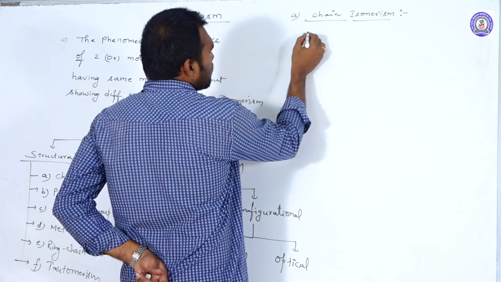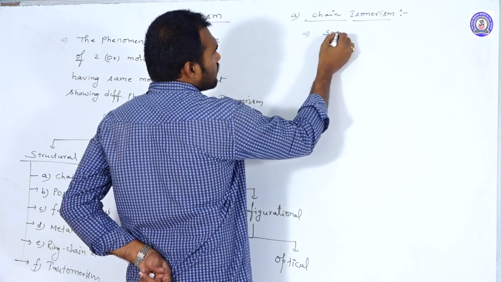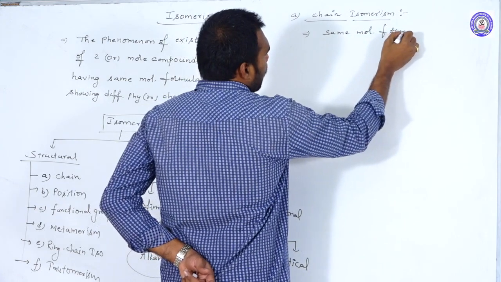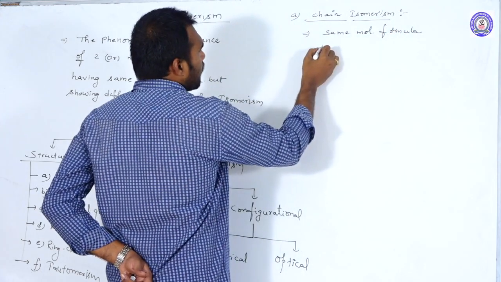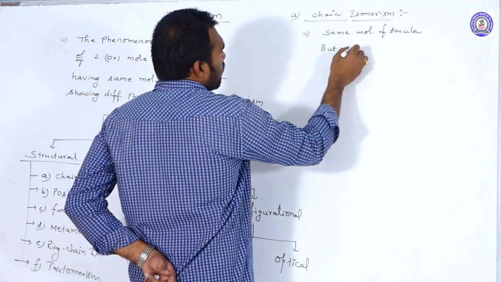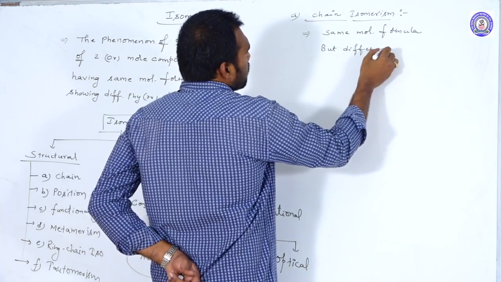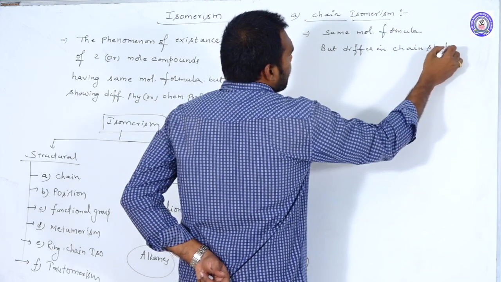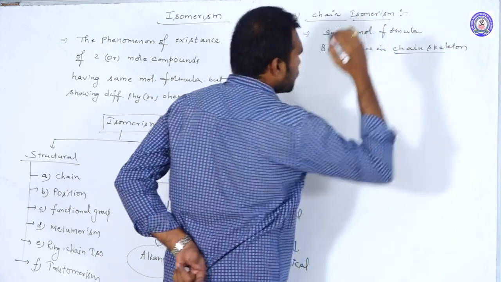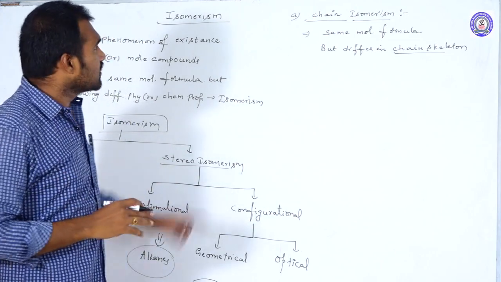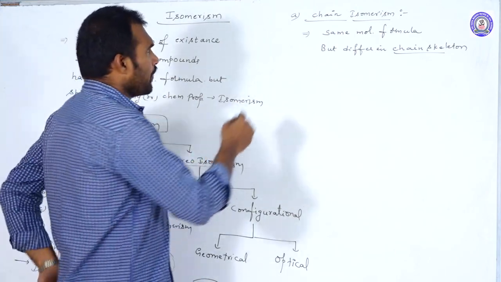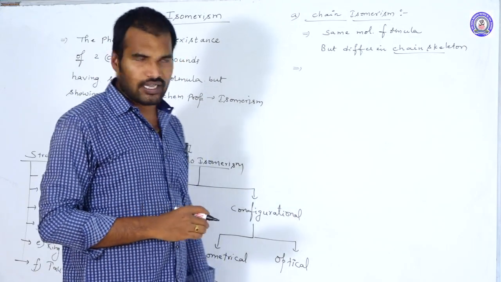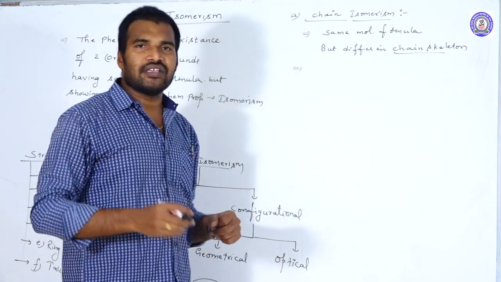This pair of isomers has the same molecular formula but differs in chain skeleton. Those isomers we call chain isomers.